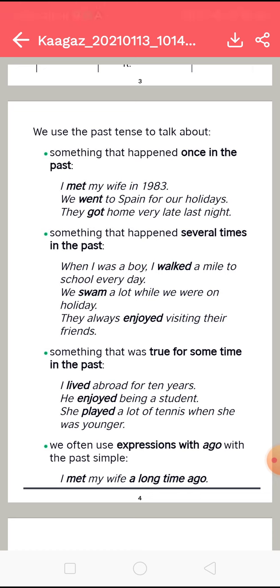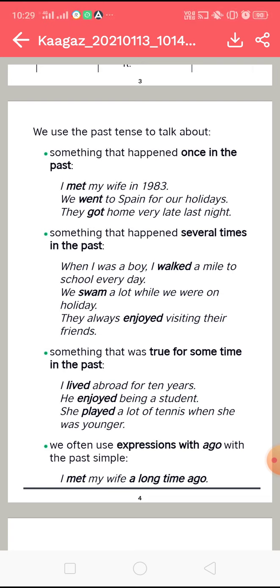Next example is, he enjoyed being a student. Is he enjoying it now? No. He enjoyed being a student in the past, and that was true for some time in the past. She played a lot of tennis when she was younger. Here also you can see that when she was younger, she played a lot of tennis. That was true for some time in the past.